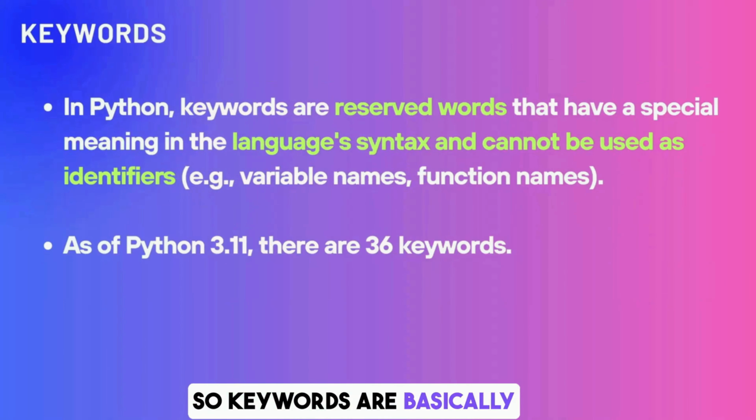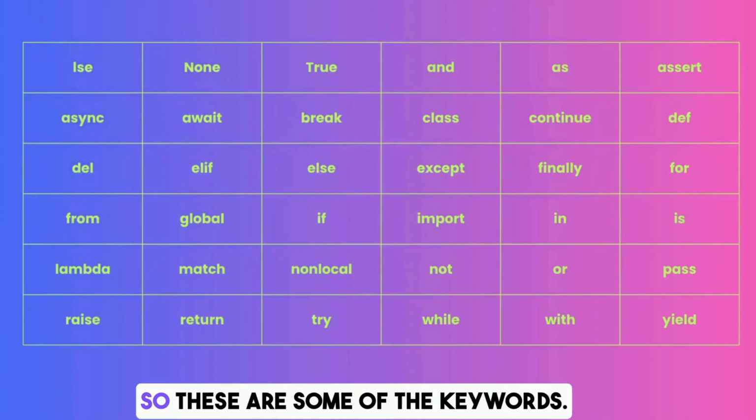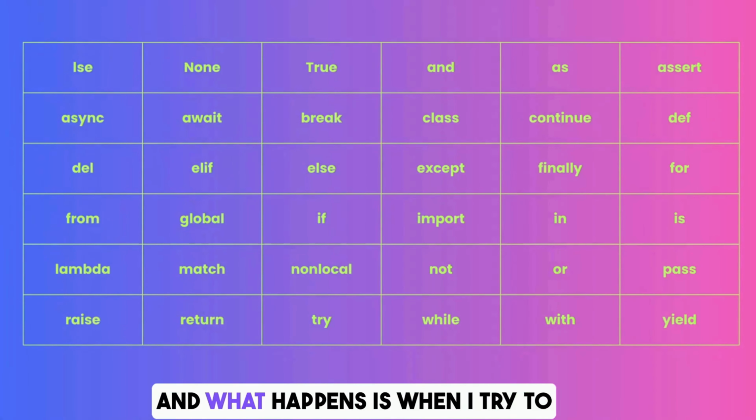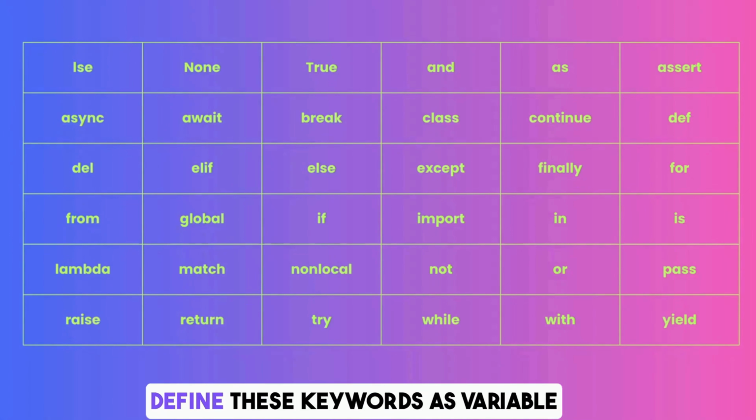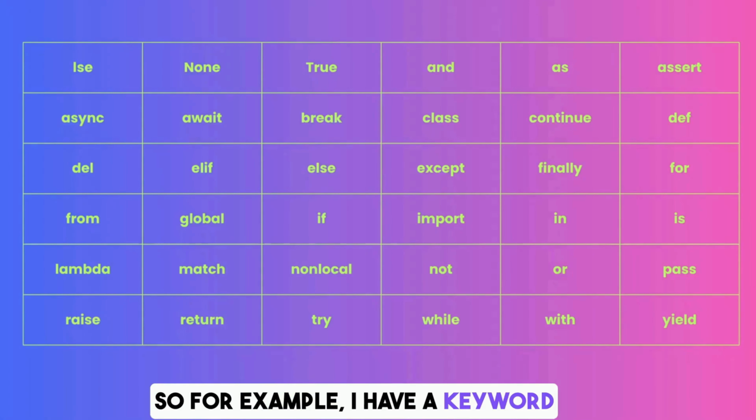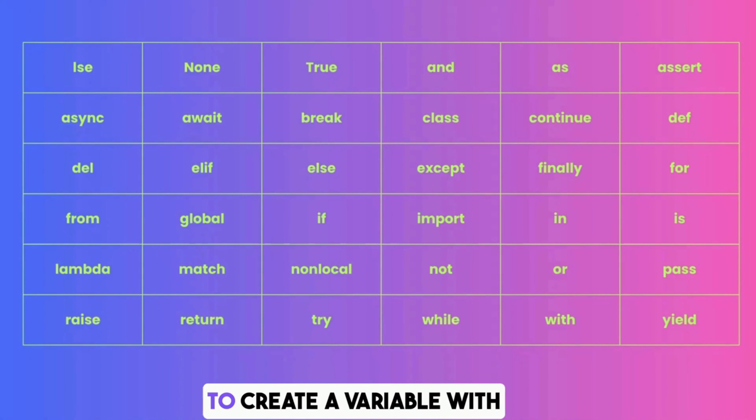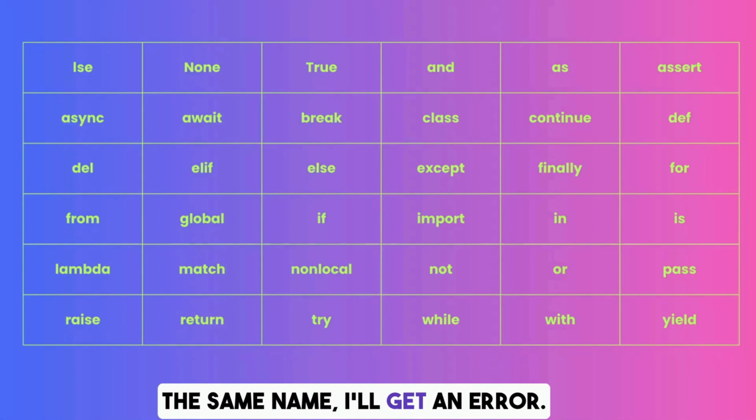Keywords are basically the reserved words that we have within the Python language, and these keywords cannot be used to define any variable name or any function name. As of Python 3.11, there are 36 keywords in the Python language. These are some of the keywords, and when I try to define these keywords as a variable or function, I will get an error. For example, I have a keyword called lambda, and if I try to create a variable with the same name, I'll get an error.